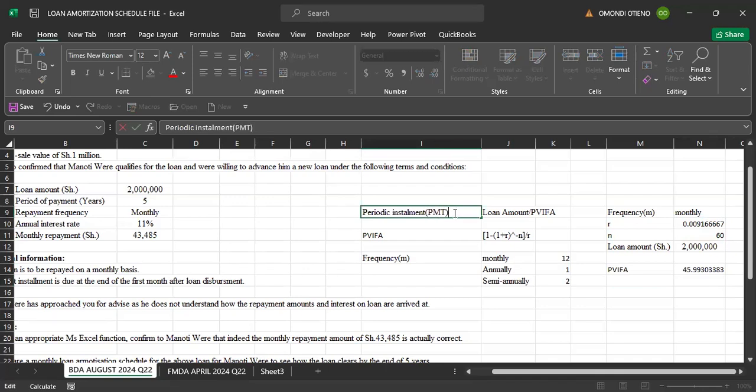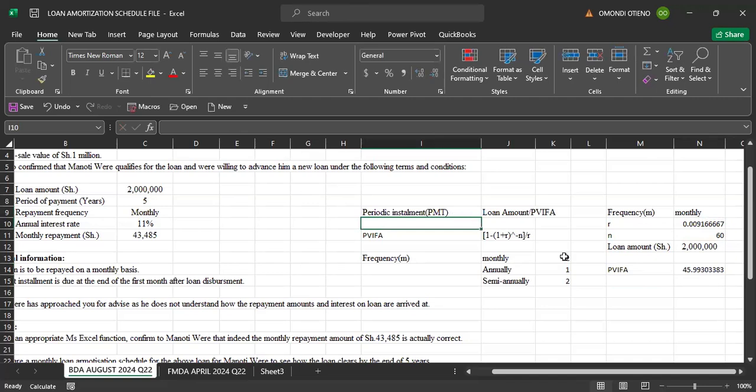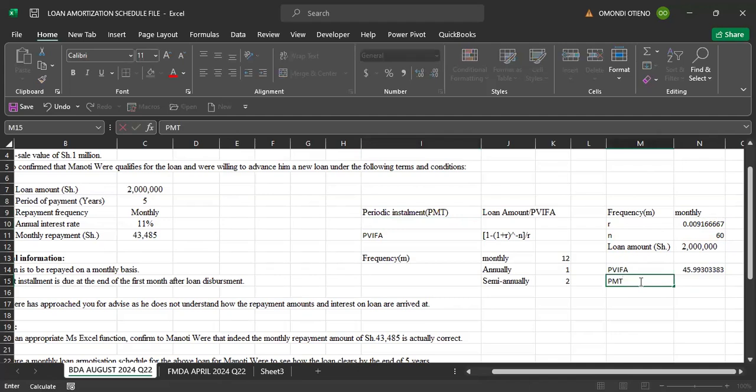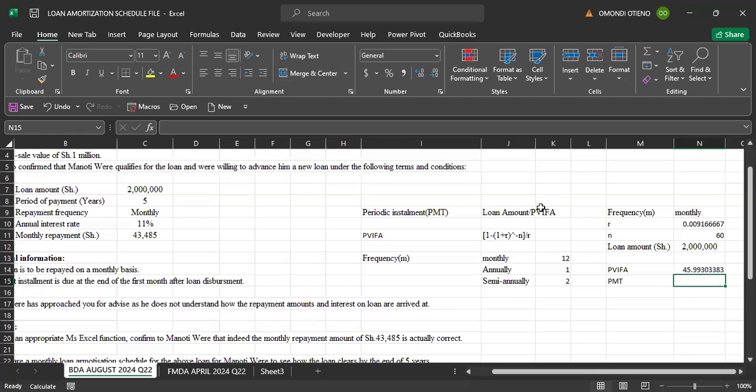Are we able to get the periodic installment, which is a constant figure? Yes. So let's see if we can get that PMT here. Someone to give us the PMT value. We said our periodic installment is loan amount divided by present value interest factor annuity.